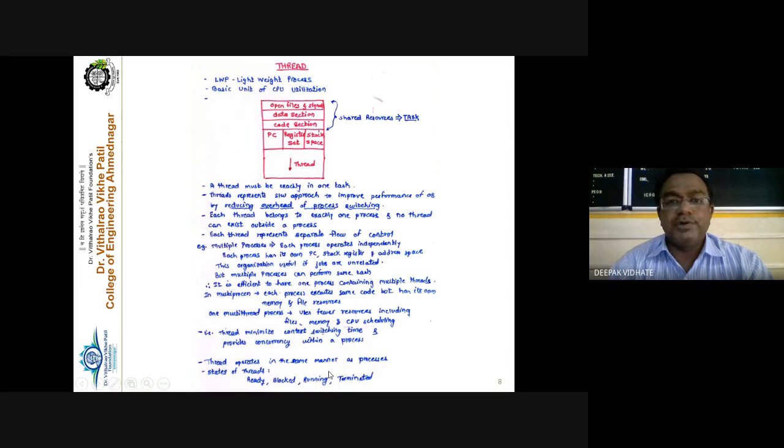Switching between the threads is there, but switching between threads is very easy as compared to switching between the processes. That's why threads are more economical and more beneficial as compared to processes. Getting this point? And remember one point, processes have 5 states. In the same way, threads also have states like ready state, blocked state, running state, and terminated state. The threads have their own different states here, right?